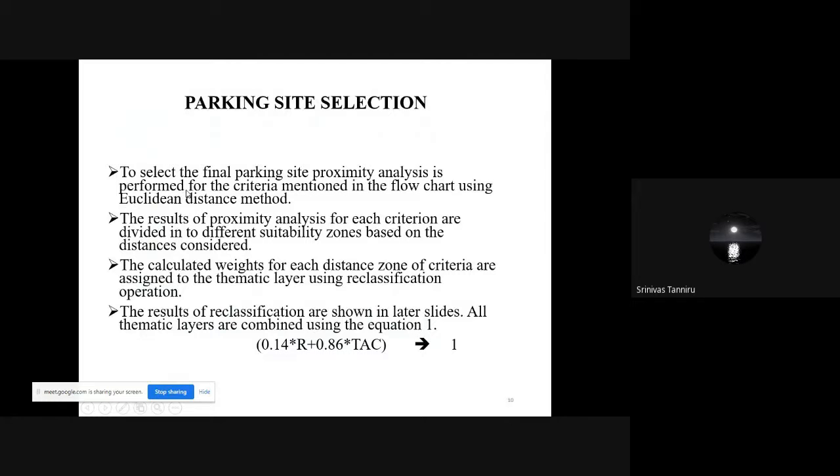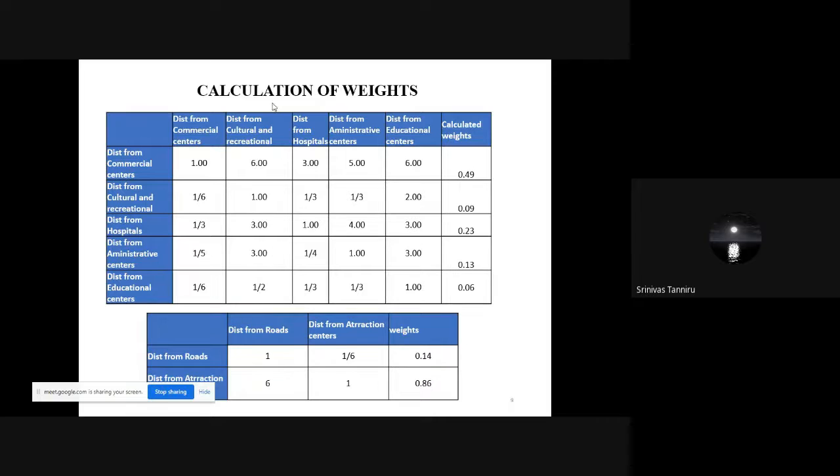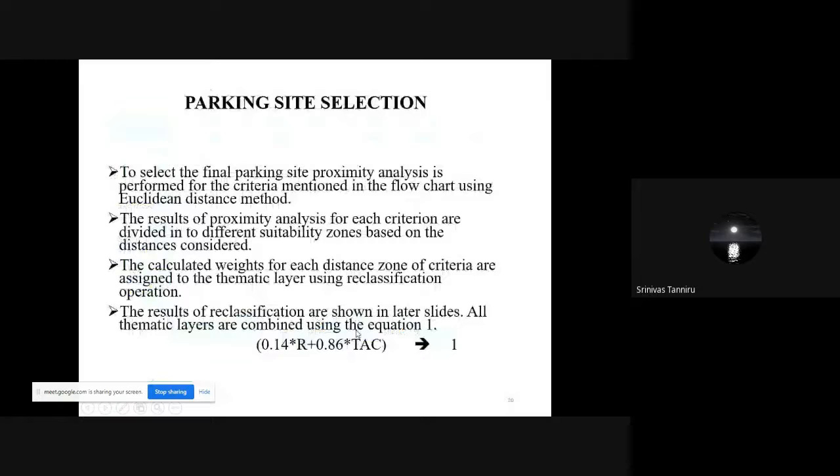Once the weights are calculated, based on the distances and factors which I have mentioned here, Euclidean distance maps are created in a GIS framework, and these maps are further reclassified based on the weightages we have determined.